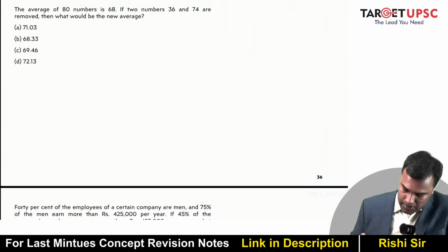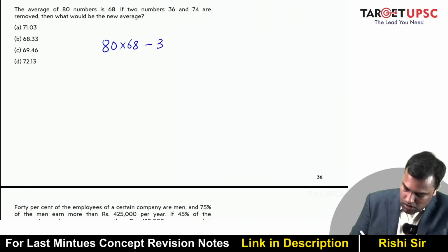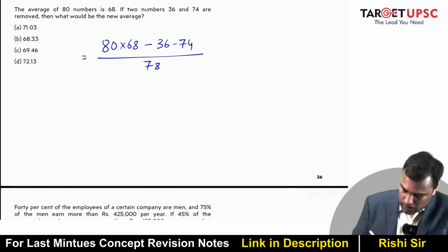Okay. The average of 80 numbers is 68. If two numbers 36 and 74 are removed, then what should be the new average? So 80 into 68 minus 36 minus 74 divided by 78.